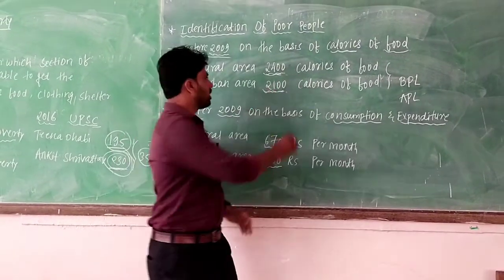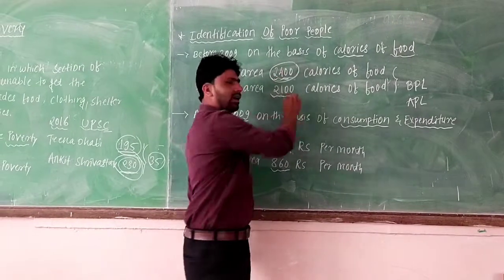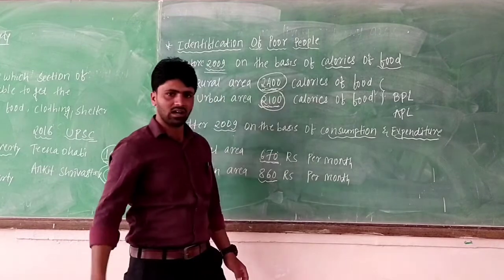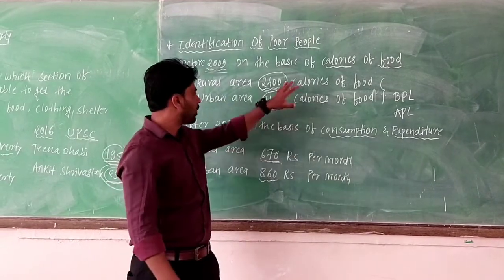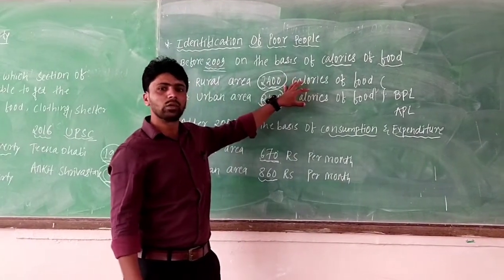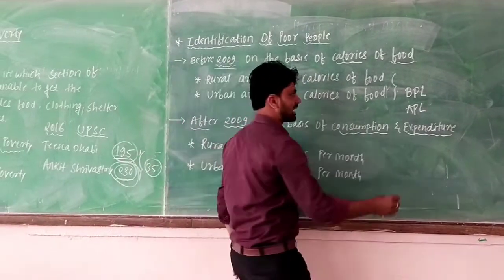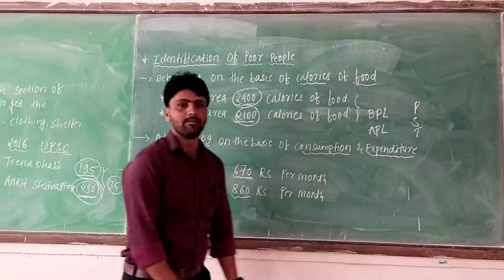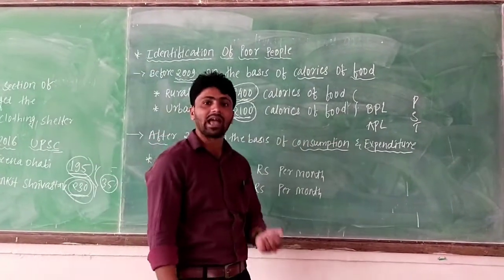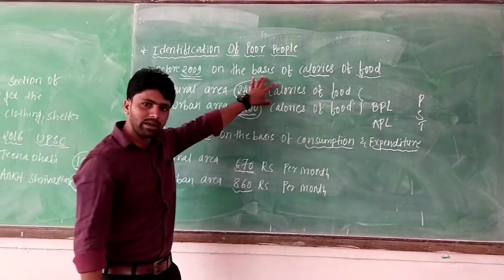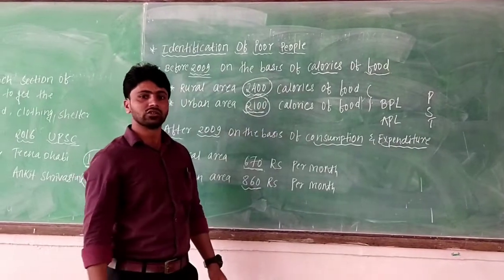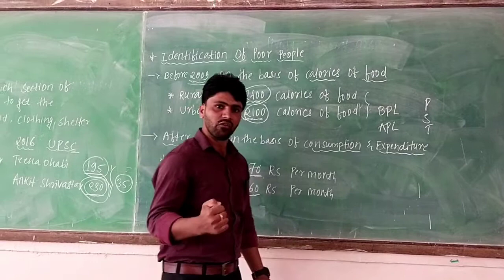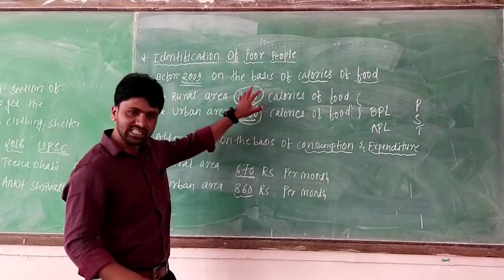Now why is this limit more in rural area and less in urban area? Because rural area people totally depend on agriculture. There are three sectors: primary, secondary, and tertiary. The primary sector is considered the agriculture sector. So rural people totally depend on the agriculture sector, so they will get food easily. That's why this limit is more.